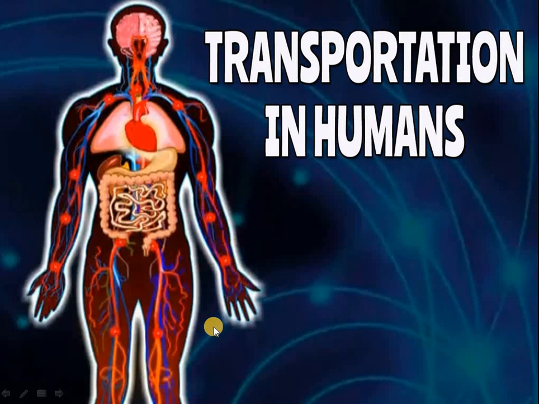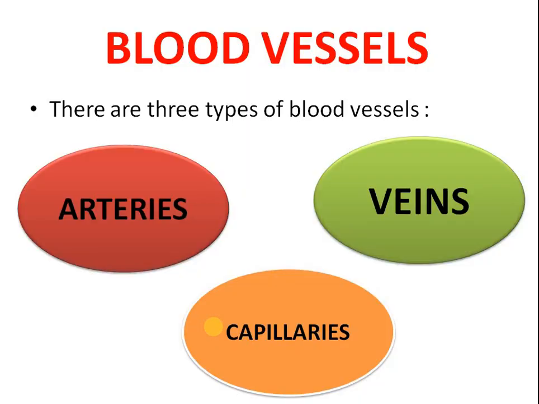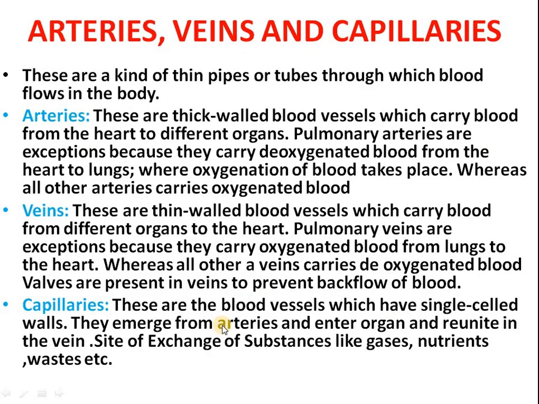What are blood vessels? Blood vessels are pipe-like structures or tubes present inside our body through which the blood flows. So blood vessels are of three types: arteries, veins and capillaries. All of these have different functions. So first of all, what are blood vessels? These are thin pipes or tubes through which the blood flows in the body. There are three types: arteries, veins and capillaries.